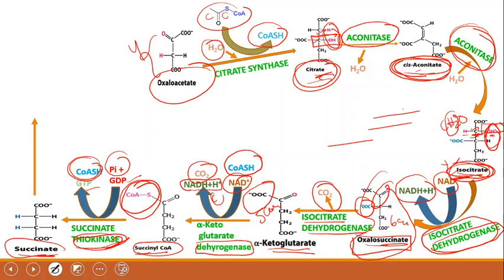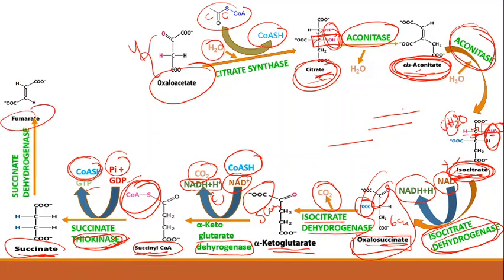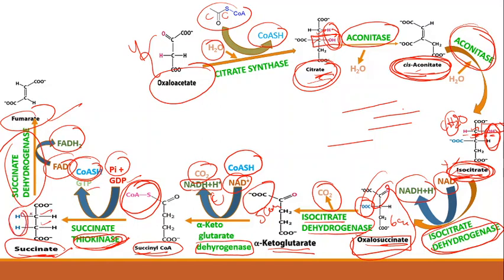And next, this succinate is converted into fumarate in the presence of the enzyme succinate dehydrogenase. Dehydrogenase is nothing but a reduction reaction: FAD is converted into FADH2. What is the main difference between succinate and fumarate? In succinate, hydrogens are attached to the second and third carbon atoms; removal of the 2 hydrogens gives the fumarate structure.